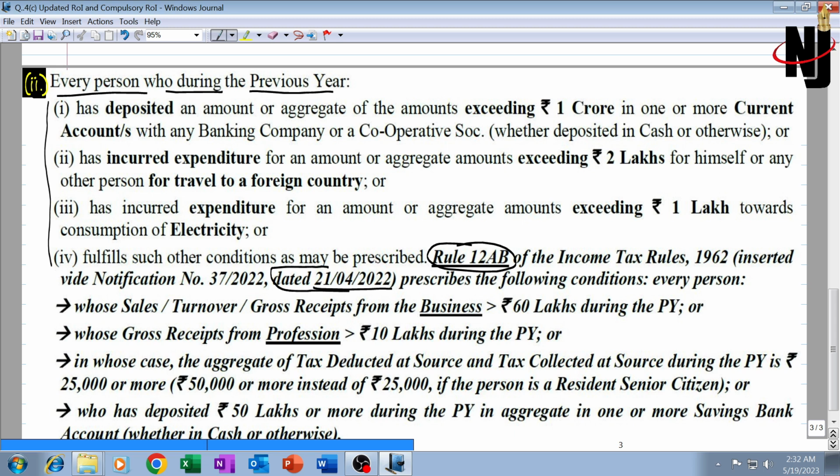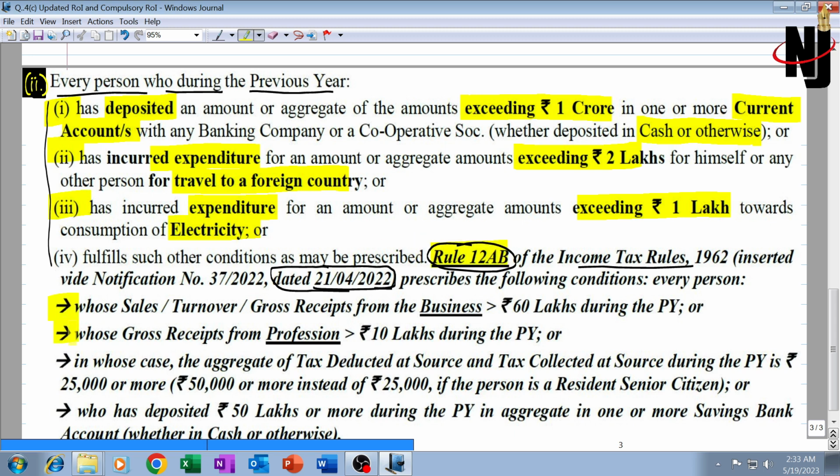This was by way of Income Tax Rules, Rule 12AB, introduced on 21st April 22 after the beginning of the current previous year, financial year 22-23. So many people would not be aware of that. First 3 conditions were already existing. Any person other than company or firm who has deposited an amount exceeding 1 crore rupees in any current account, whether by way of cash or otherwise, or incurred an expenditure exceeding 2 lakh rupees on travel to a foreign country, or has incurred an expenditure exceeding 1 lakh rupees towards electricity consumption. 1, 2 and 3, these were the original 3 conditions.